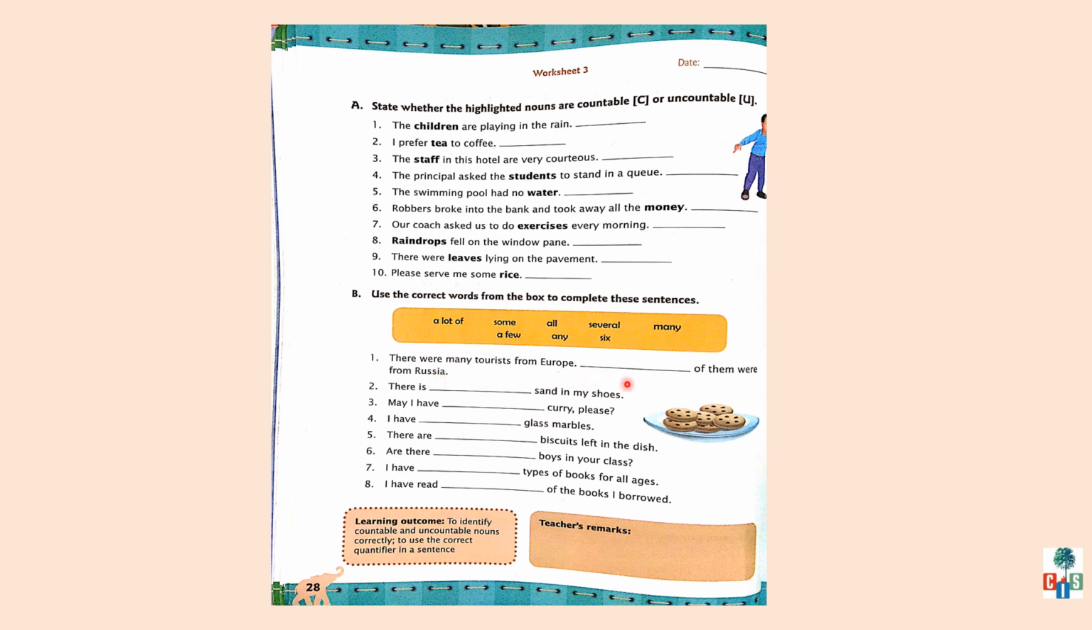Children, can you identify the noun in this sentence? What is the noun? We are talking about tourists. Yes, and it is a countable noun. And for a countable noun, which quantifier will we be using? I have taken here many. And the rest of the sentences, try them. I will be sending you the notes.